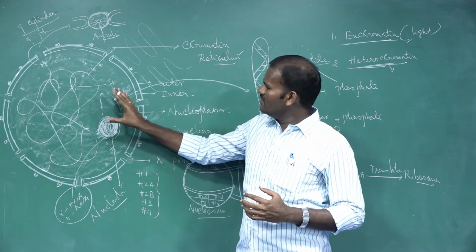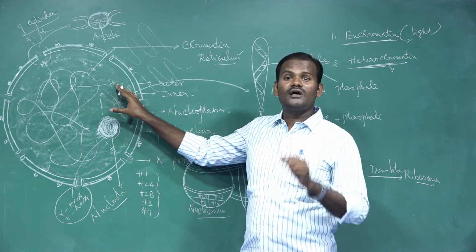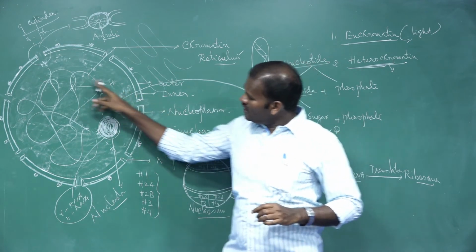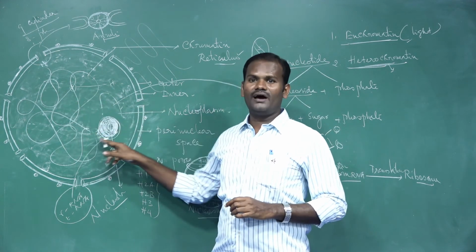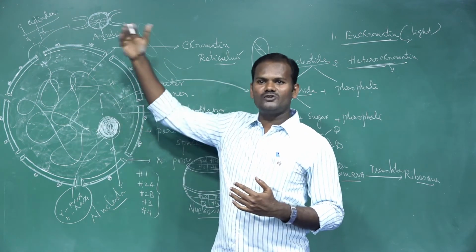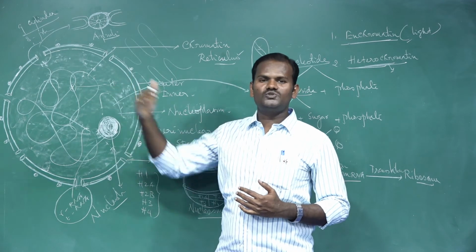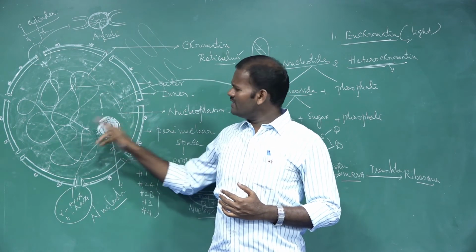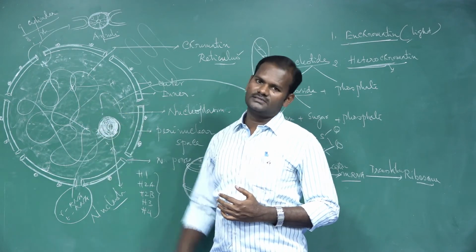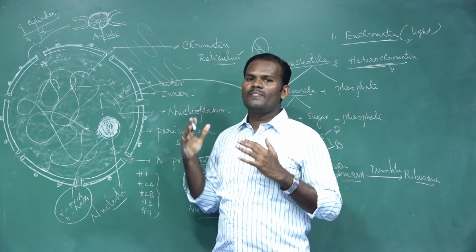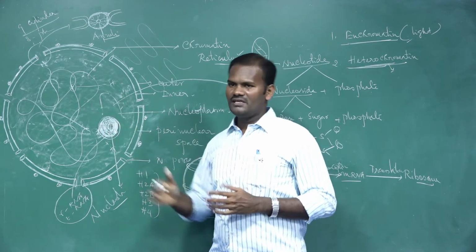Everything is controlled by the nucleus, hence it is also called the brain of the cell. It also holds the genetic or hereditary information, which is heredity, the transfer of characters from parents to offspring, from one generation to another. That is nothing but DNA. So where is the DNA present? In the nucleus.